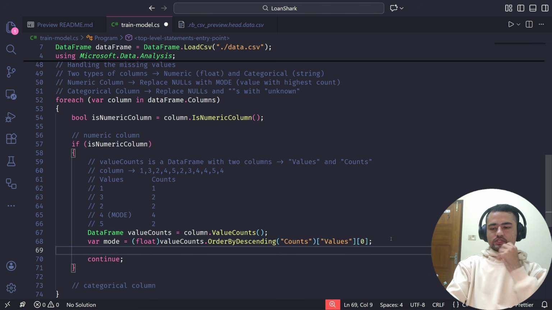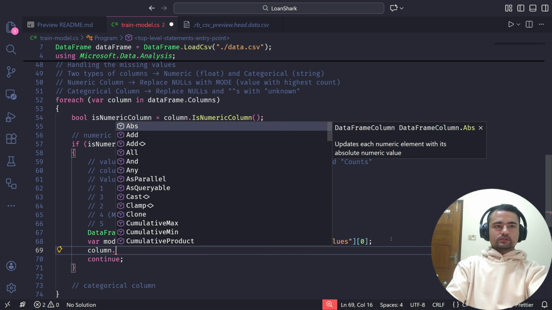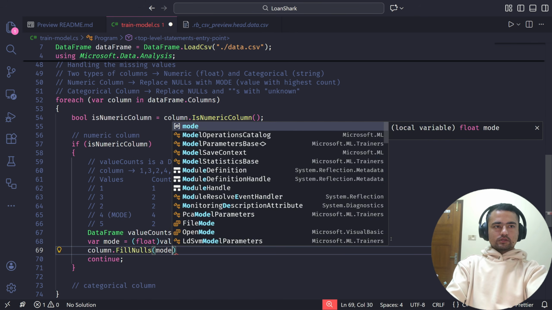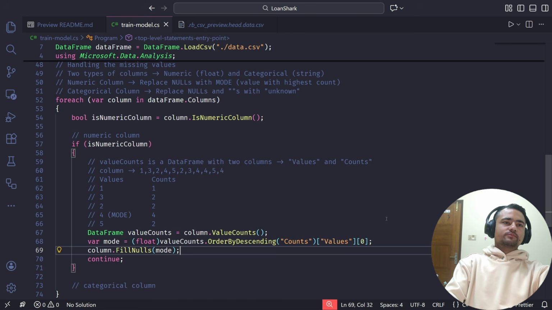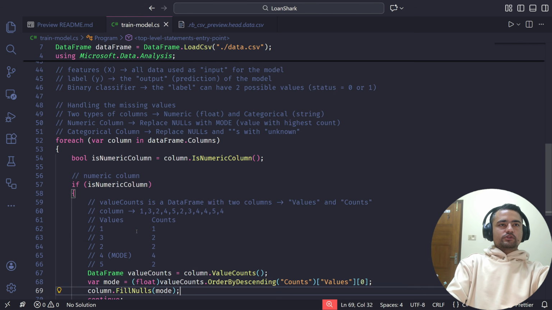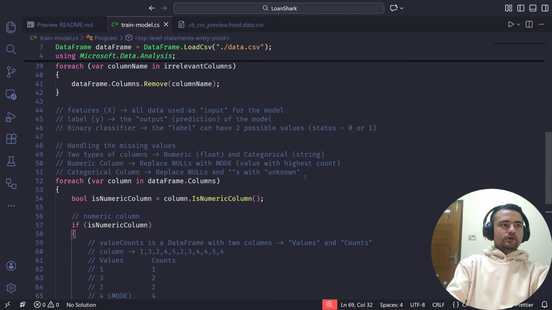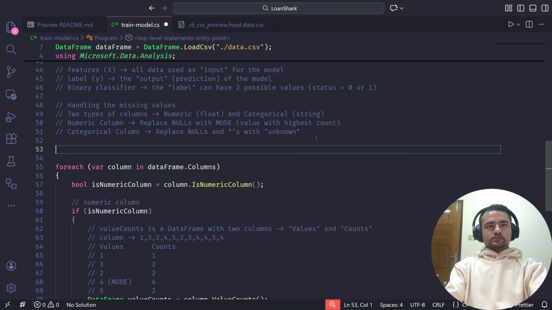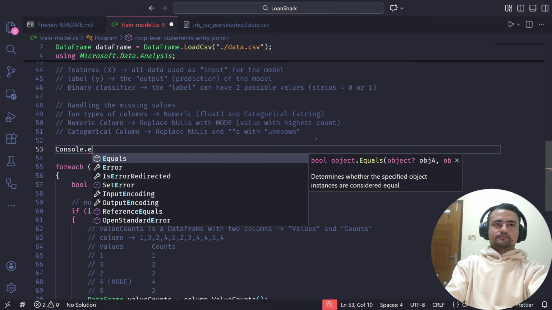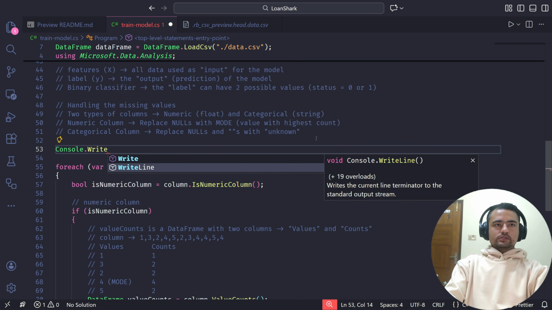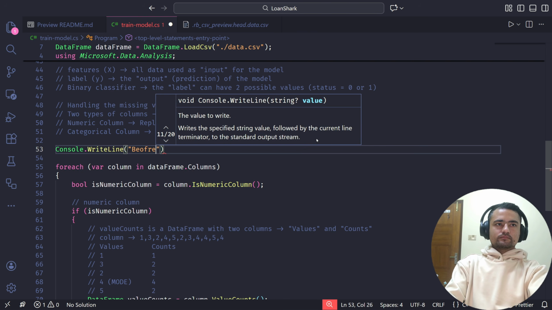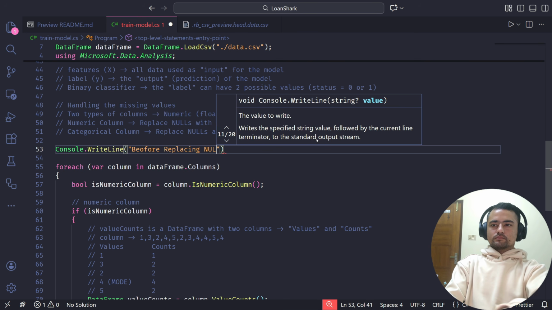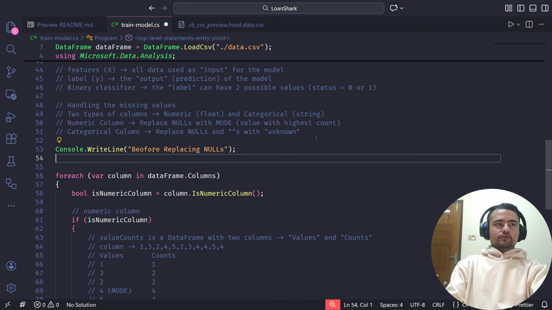How do we actually replace in the column? We can just use this method fill nulls, and I'll just give the mode as parameter. Now this should replace the null values. Now, as an example, let's first see the data before replacing the nulls.